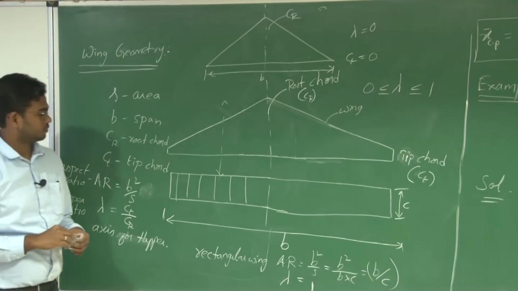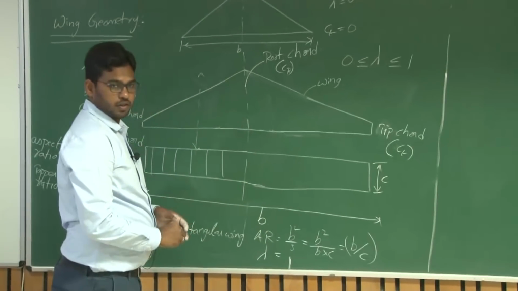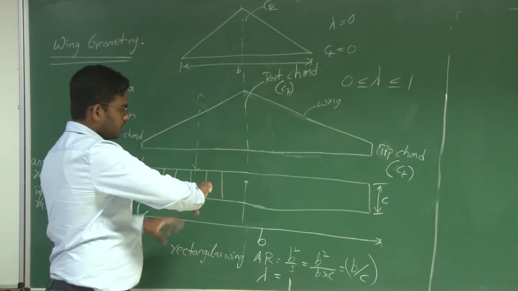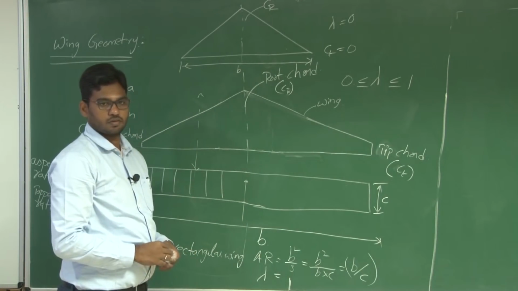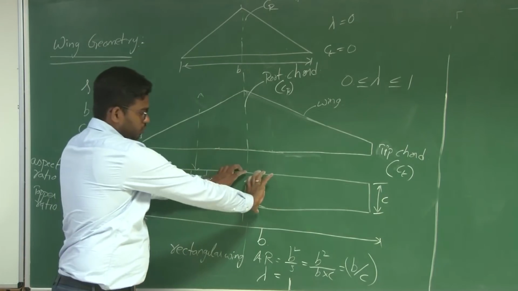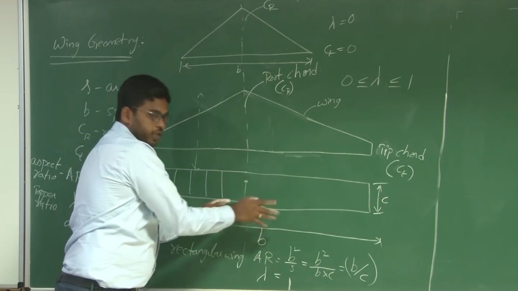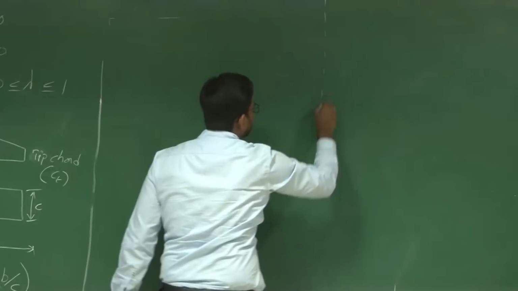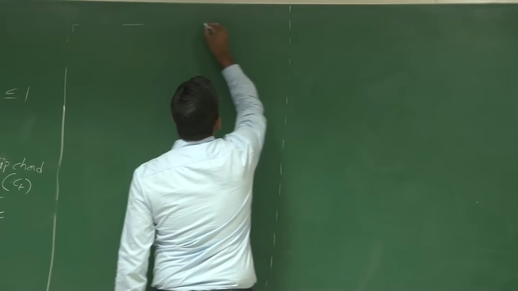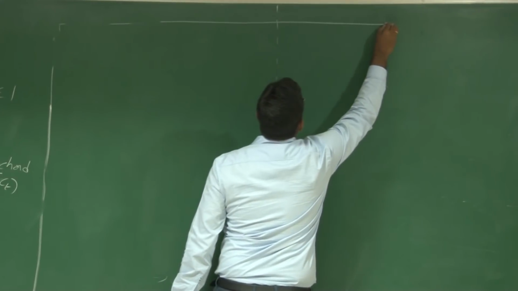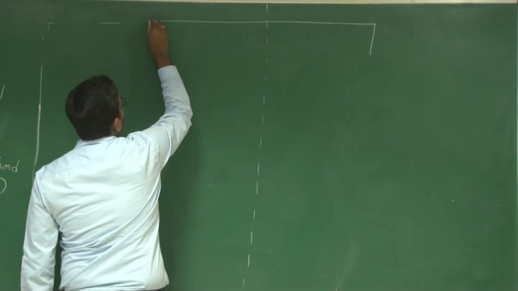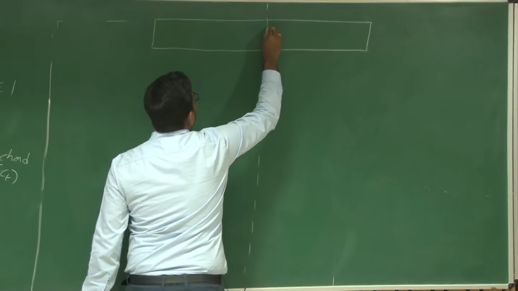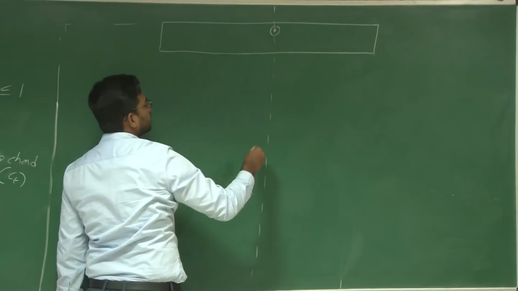Now we have this rectangular wing. Let us assume about some point we are trying to rotate this wing, rotate the two halves about this point, giving a rotation. So initially you have a rectangular wing, and about this point you are trying to rotate this wing.